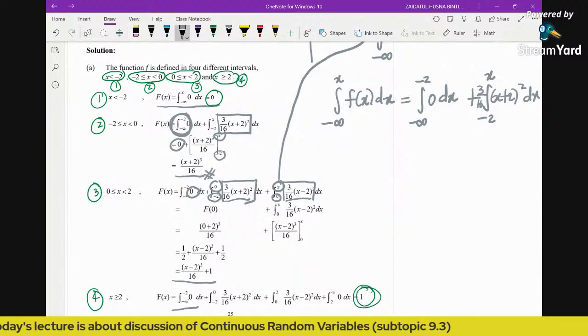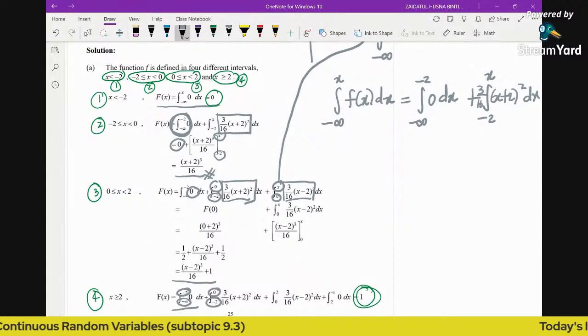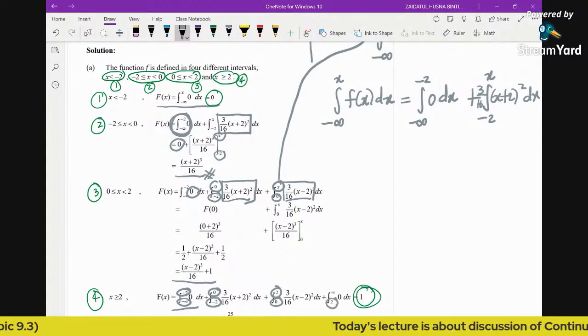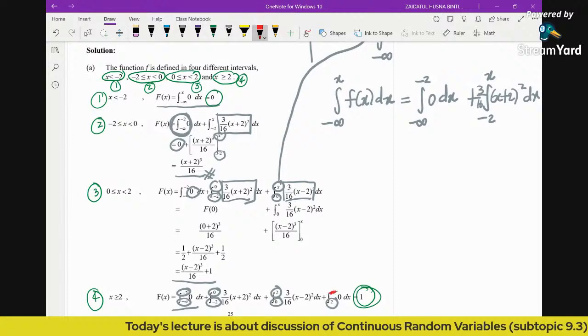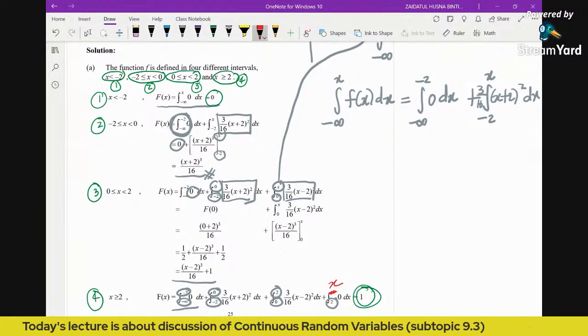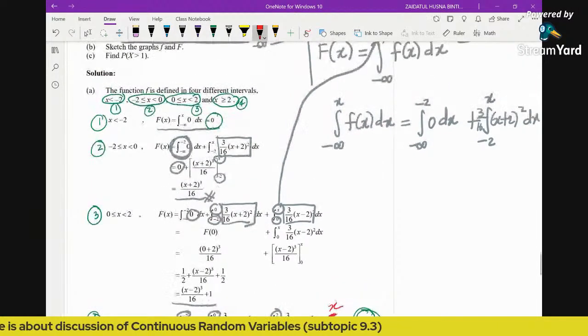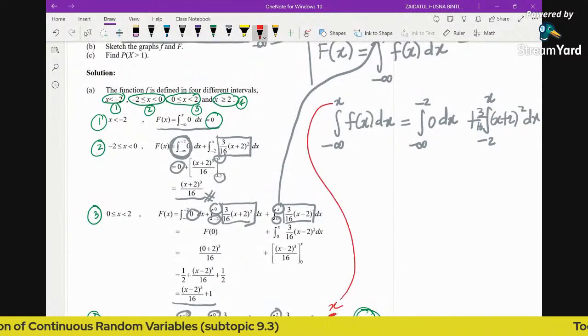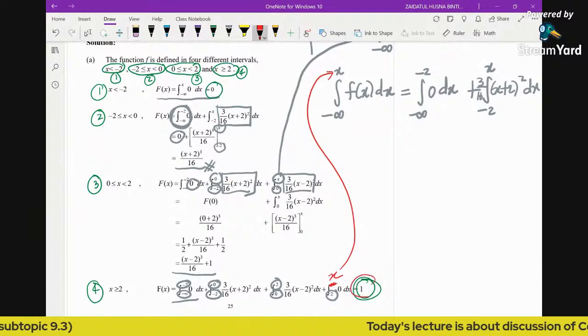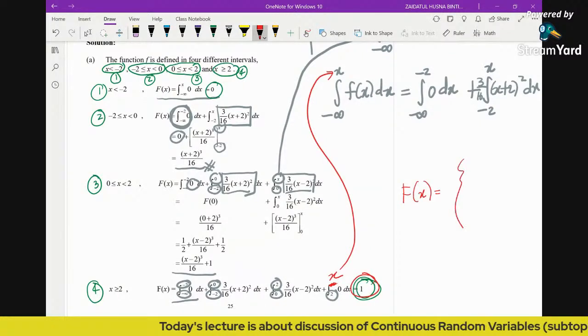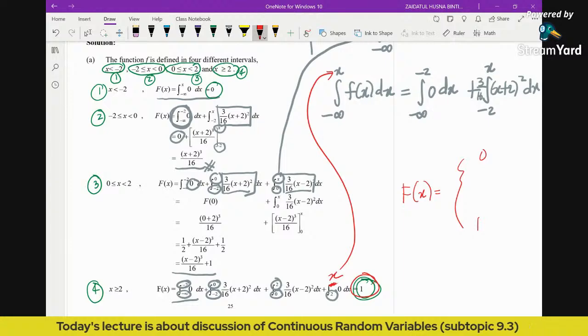The first integral is from negative infinity to negative 2. Second integral, negative 2 until 0. Third integral, 0 to 2. And the last integral is supposed to be 2 until x. I hope you can make the amendment with this. Again, why? Because when it comes to the cumulative function, it will always stop at x. And we know that the value is always 1 because the cumulative function will always begin with 0 and end with 1.